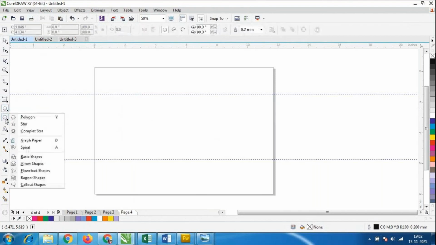Next one, we have to go to all these shapes. That is called the polygon tool, star tool, complex star tool, graph paper, spiral, and we have so many multiple basic shapes. We have to try all these options.